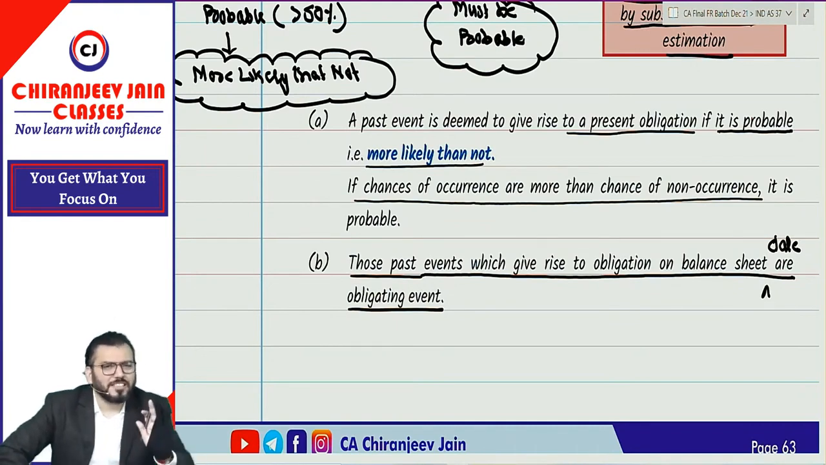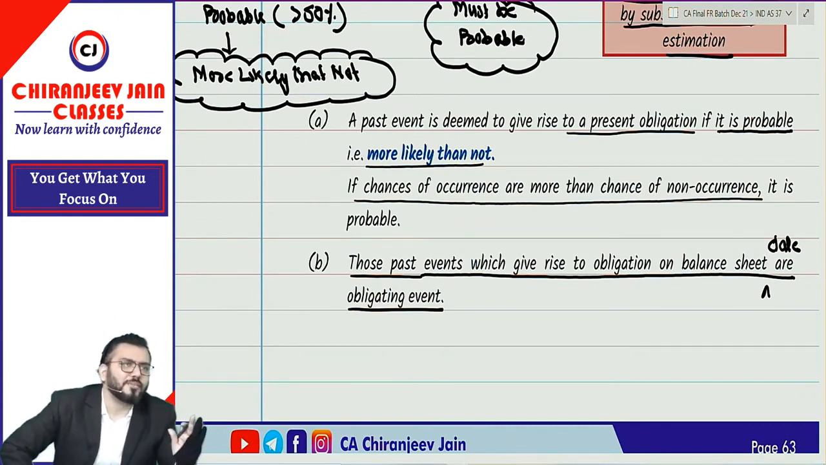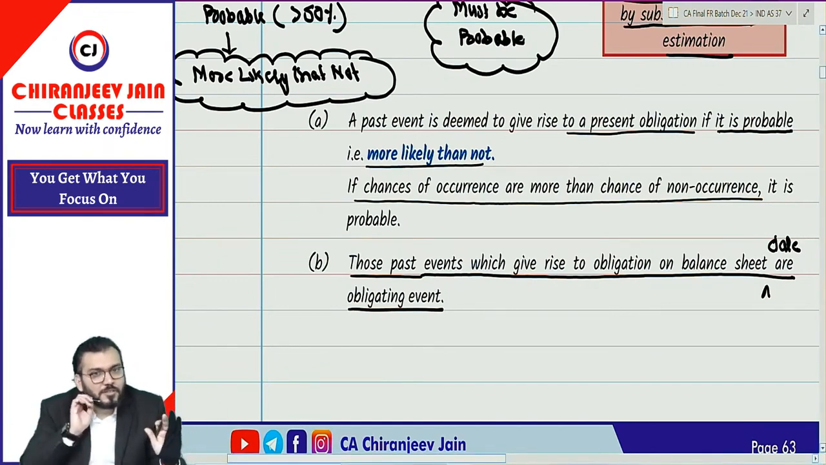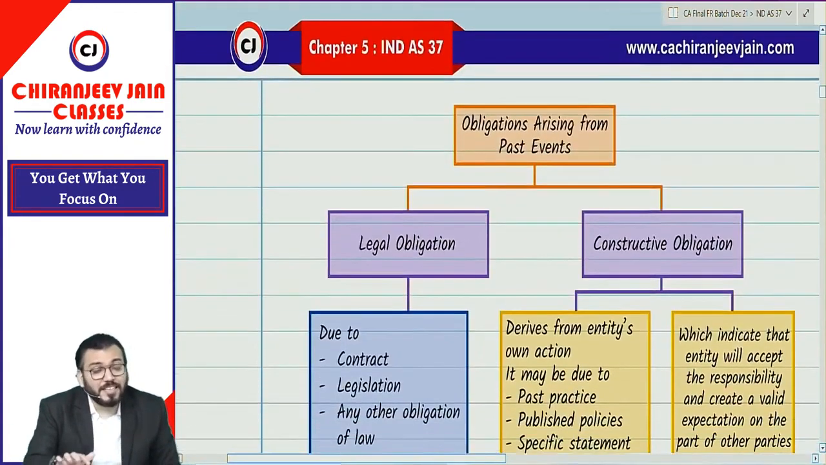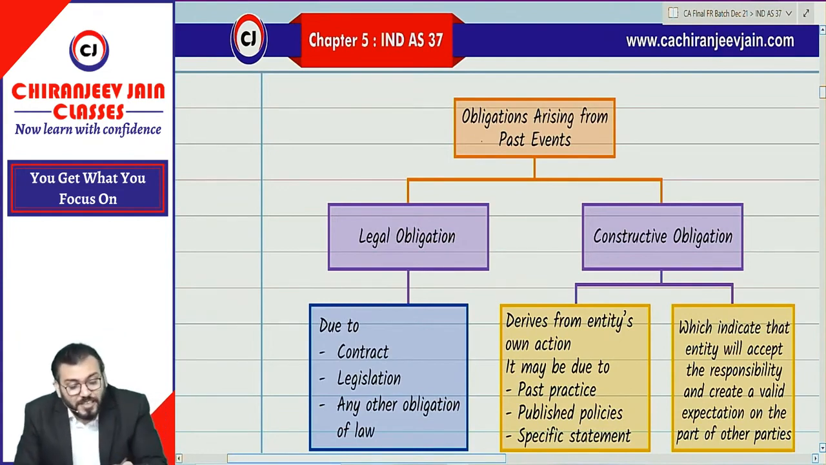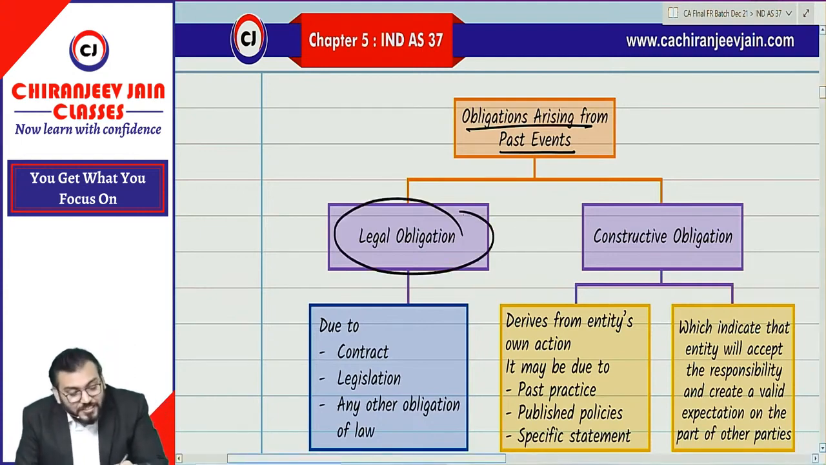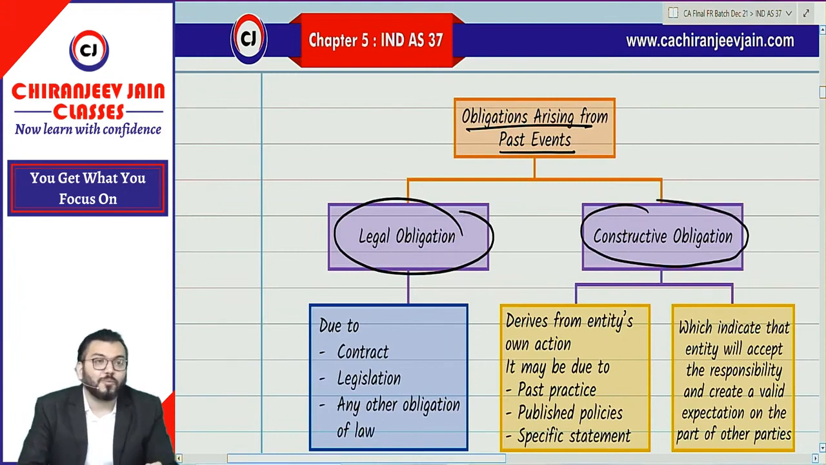Understood. One thing is clear, that all past events will not give rise to obligation on reporting date, so that is not to be considered for this chapter. Correct. Now, what Ind AS 37 says: this obligation arising from past event, of course we are discussing, is of two types. One is known as legal obligation, one is known as constructive obligation.